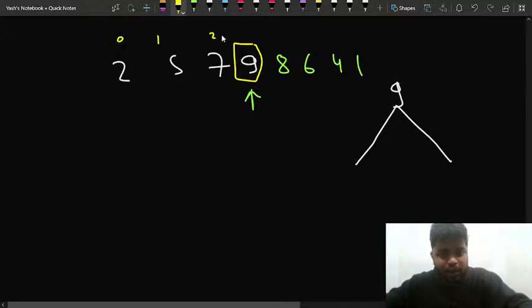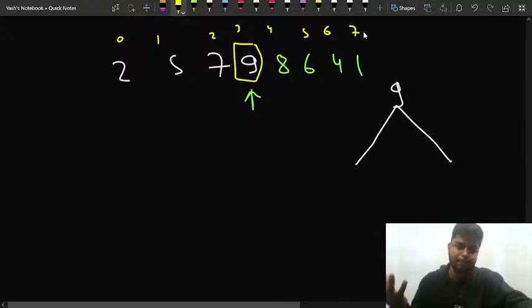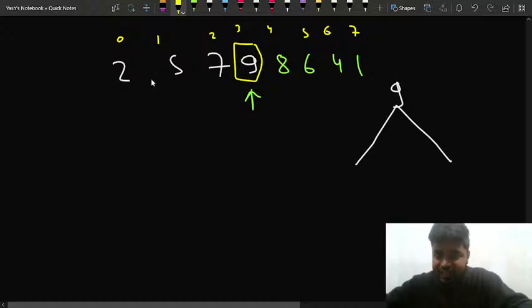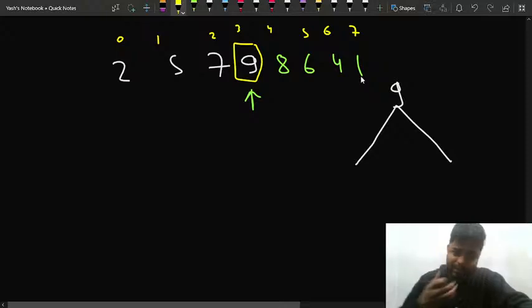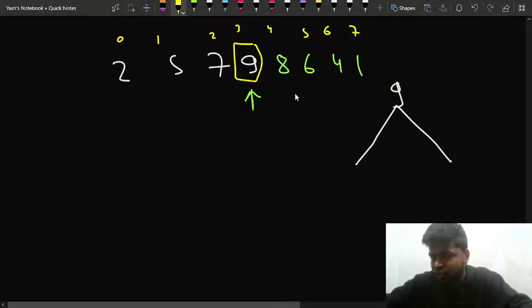This is index 0, 1, 2, 3, 4, 5, 6, 7. Is my I somewhere in the middle? Yes, it is. Is my I at the absolute start or the absolute end? No, so that means there's no issue. So now I need to check for the decreasing part.